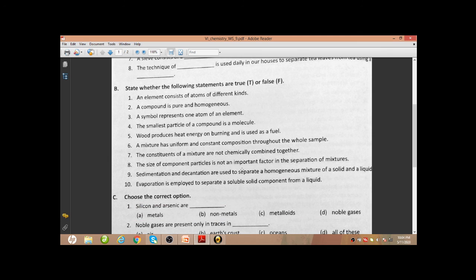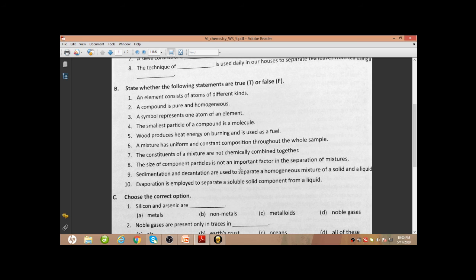A mixture has uniform and constant composition throughout the whole sample. It's wrong. This is only possible when the mixture is homogeneous, but for a heterogeneous mixture this will be false, because the composition is not uniform throughout the whole sample. Next, the constituents of a mixture are not chemically combined together. Yes, this is true.